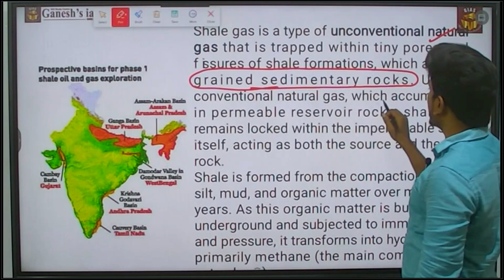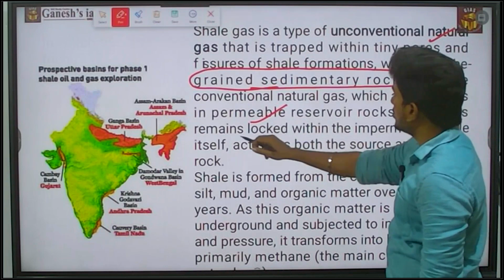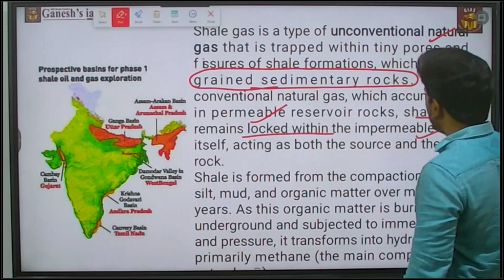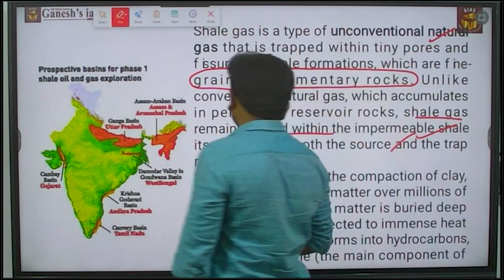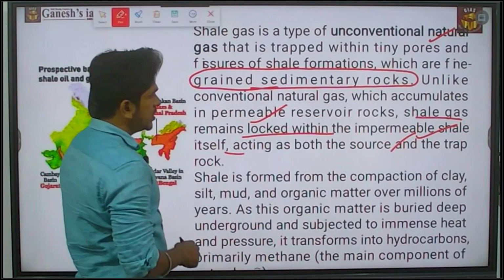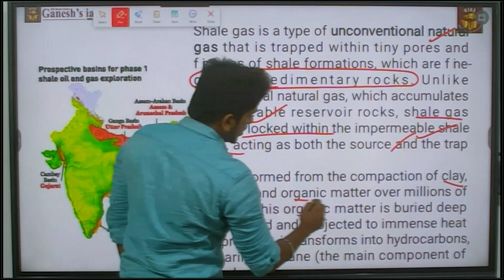Unlike conventional natural gas, which accumulates in permeable reservoir rocks, shale gas remains locked within the impermeable shale itself, acting as both the source and the trap rock. Shale is formed from the compaction of clay, silt, mud and organic matter over millions of years. As this organic matter is buried deep underground and subjected to immense heat and pressure, it is transformed into a hydrocarbon, primarily methane. So this is all about shale.